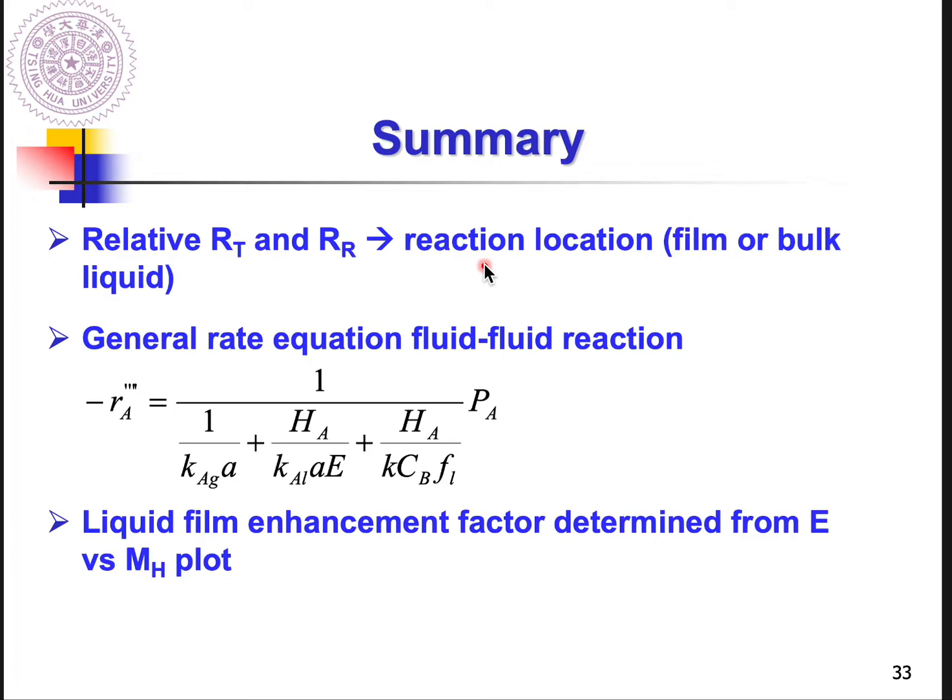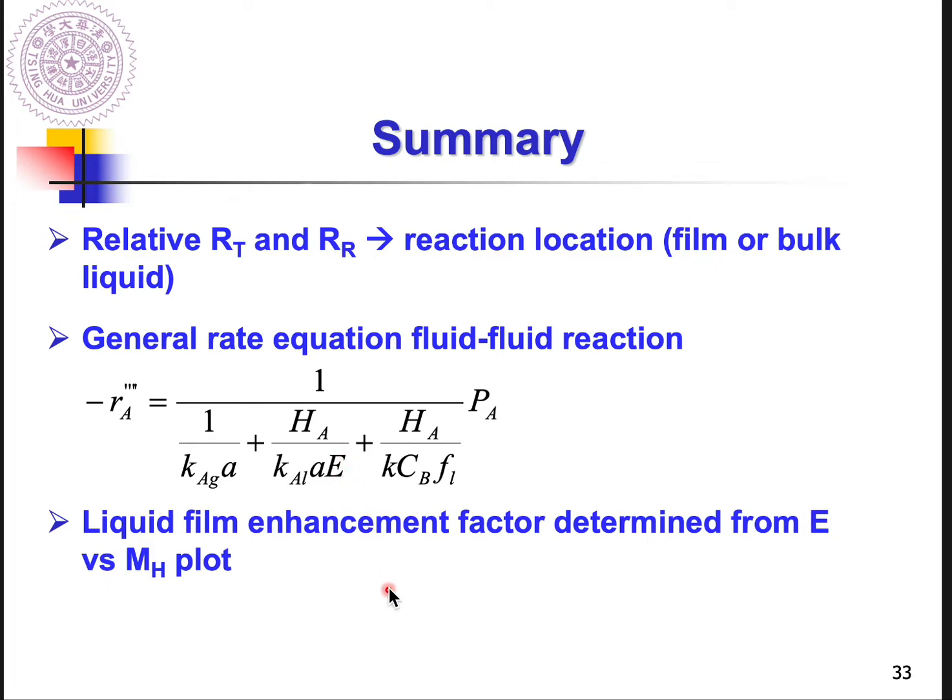Okay, and you also can identify the reaction location: is it in the film layer, in the bulk liquid, or in both regions. And we use this general rate equation, which can deal with all kinds of situations, including those 8 different types of cases, right? And based on this, we also show you how to get the E in different cases.